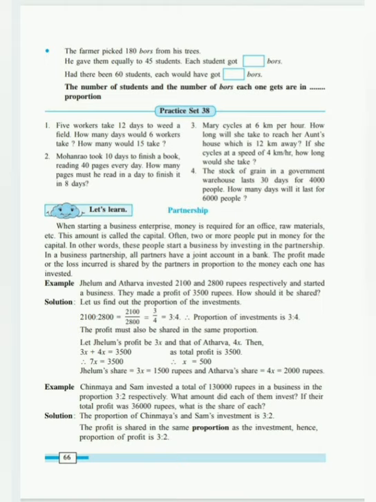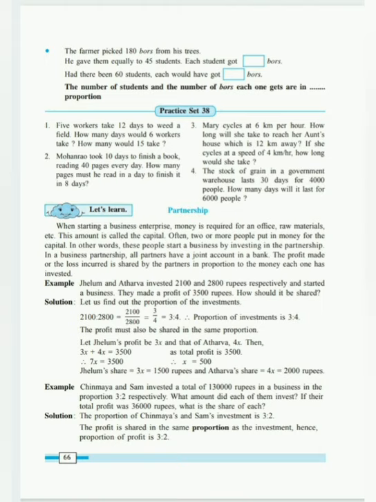Since Jelum's proportion was 3 and Atharva's proportion was 4, we are just adding x to it. So 3x plus 4x is the total profit. Now what is the profit amount? The amount of profit is rupees 3500. Therefore 3x plus 4x is equal to 3500.